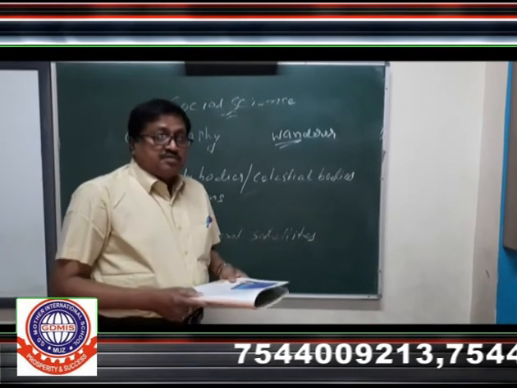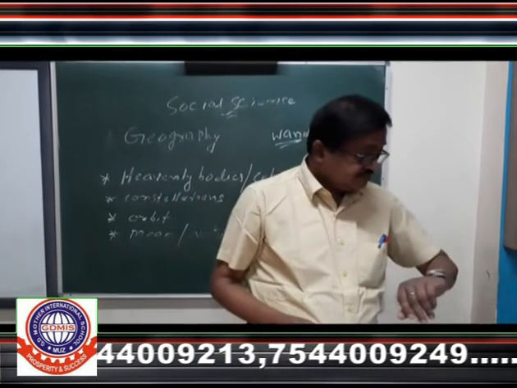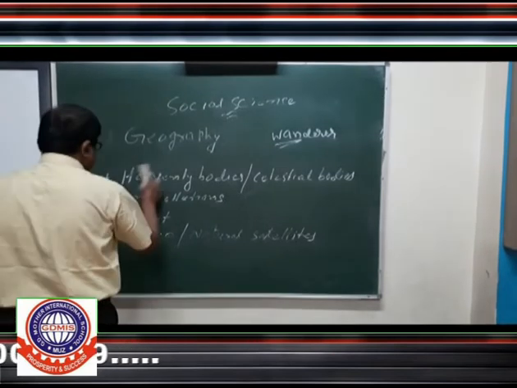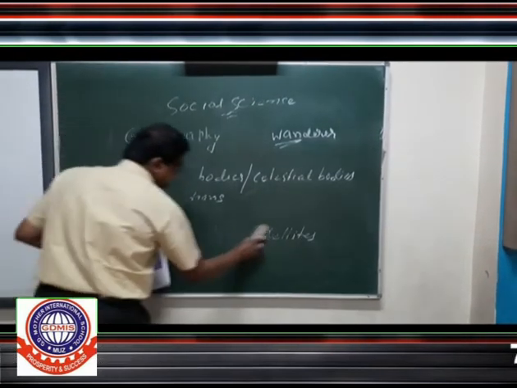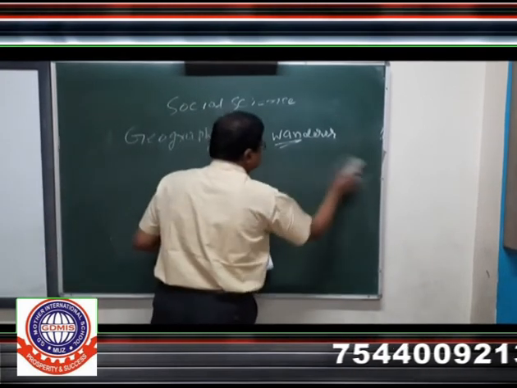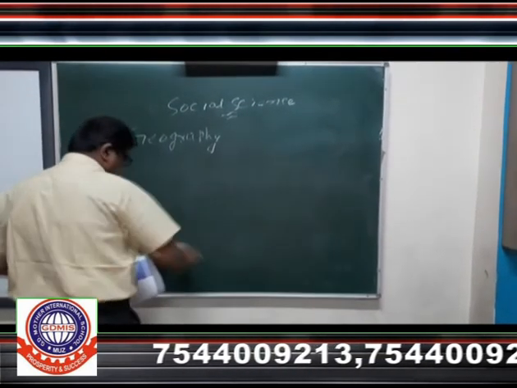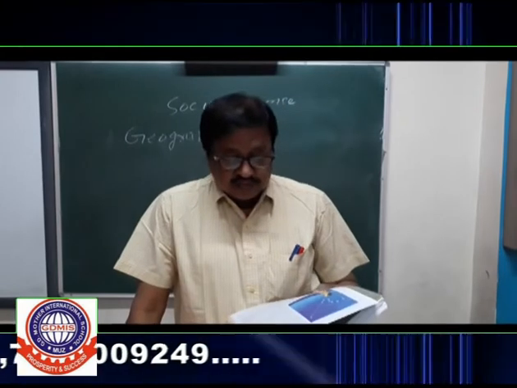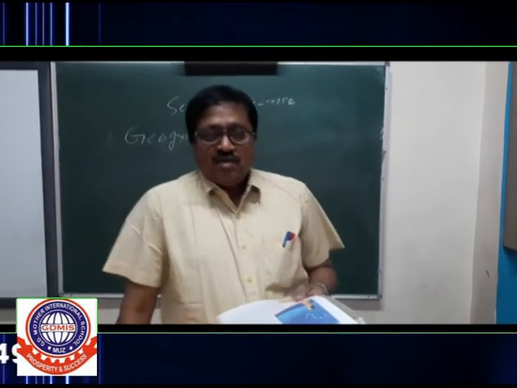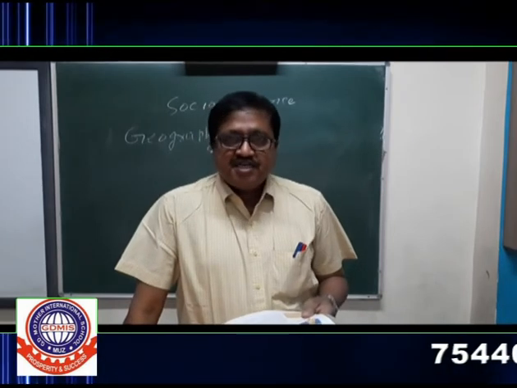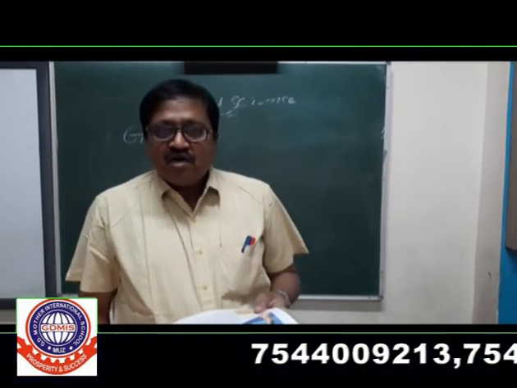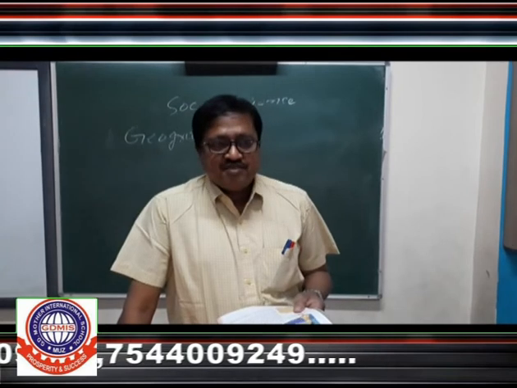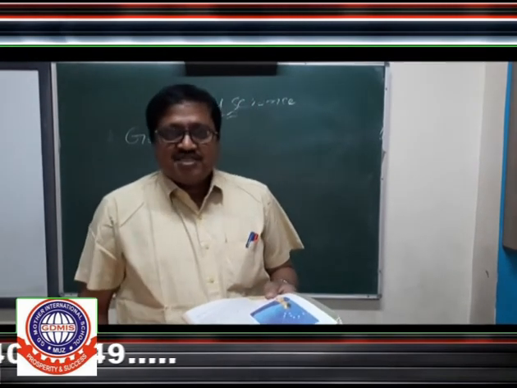Now, the solar system. The sun, 8 planets with their satellites and other celestial bodies that keep on revolving around the sun make the solar system.